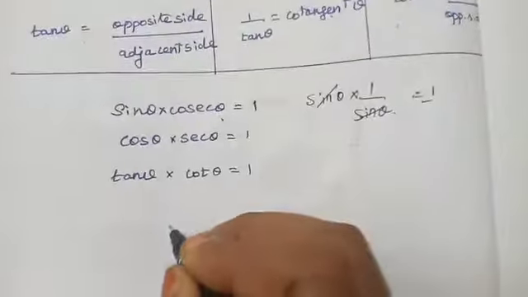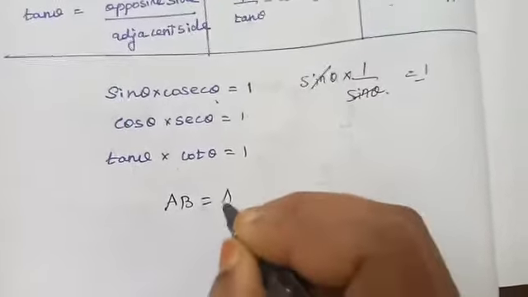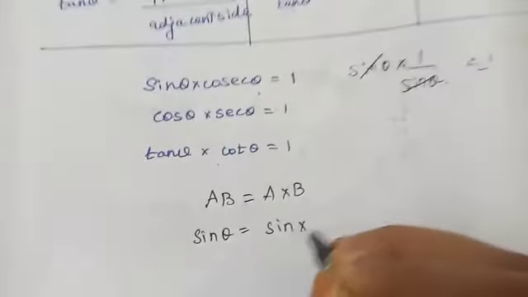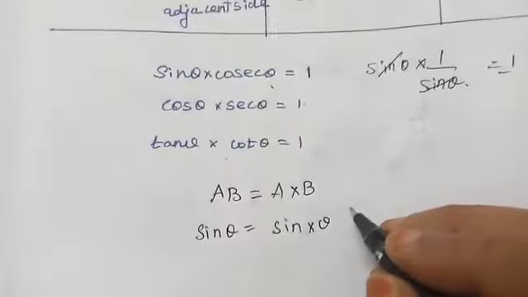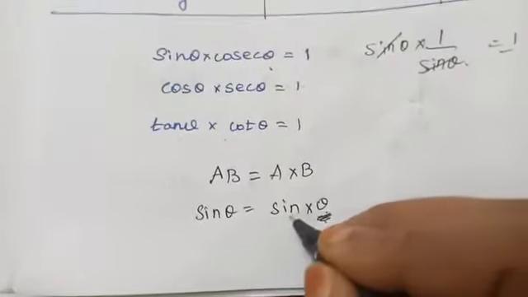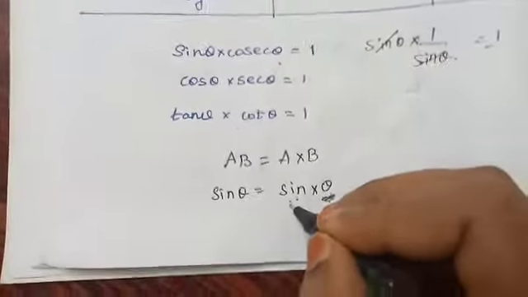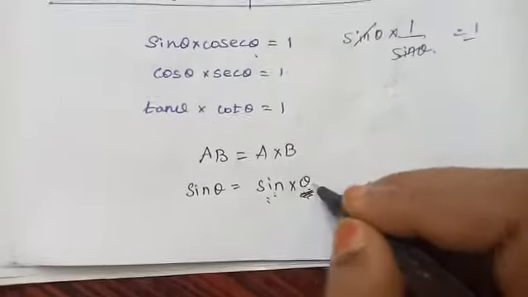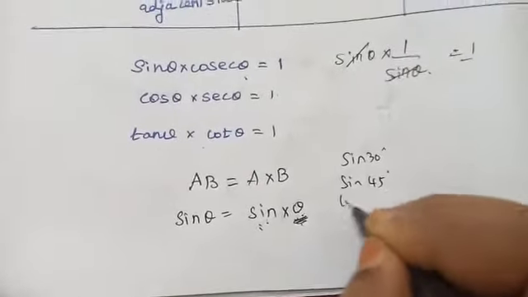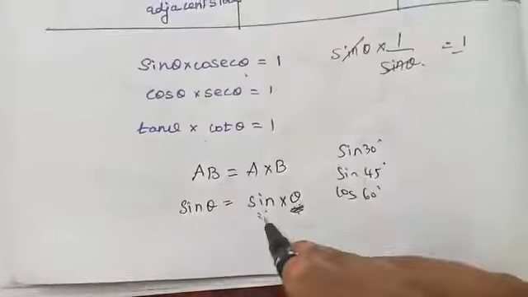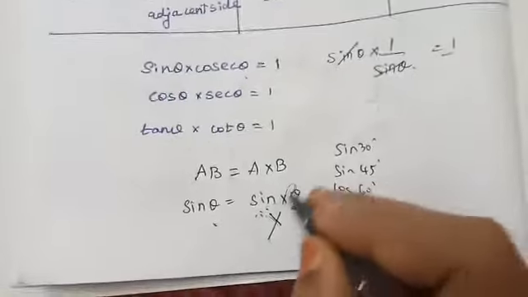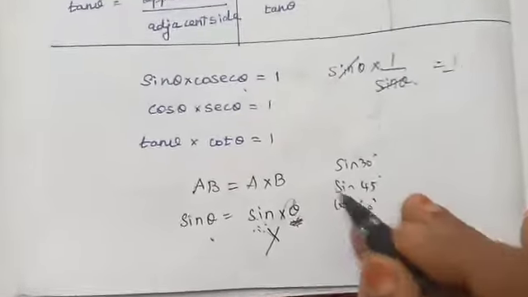Next, one important thing. How do we write AB? A into B, isn't it? So is sin theta equal to sin into theta? No, because here theta means angle. This angle may be 30 degree, 45 degree, 60 degree, anything. So sin 30, sin 45, cos 60, like this. So don't write sin theta is equal to sin into theta. This is wrong. Okay children, this value depends upon sin values, cos values, tan values.